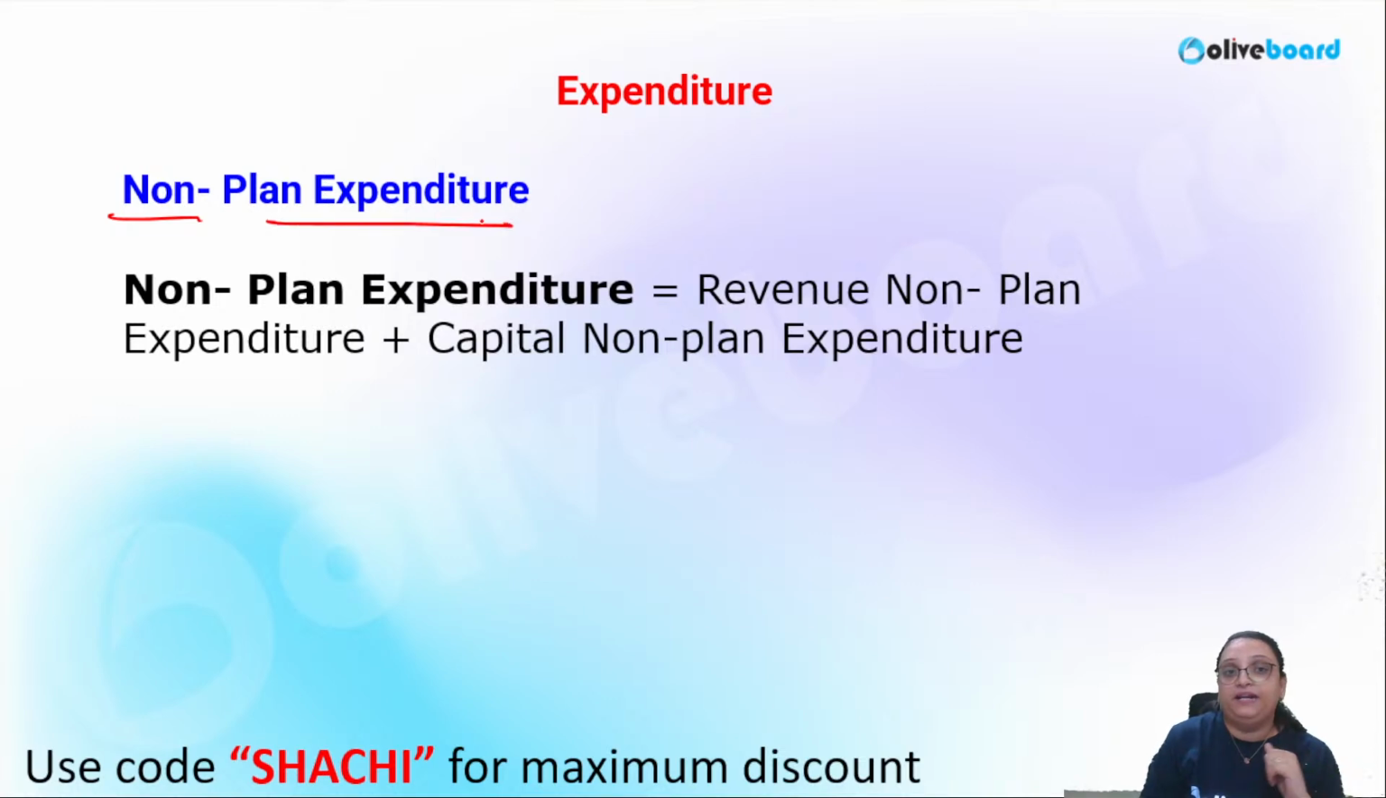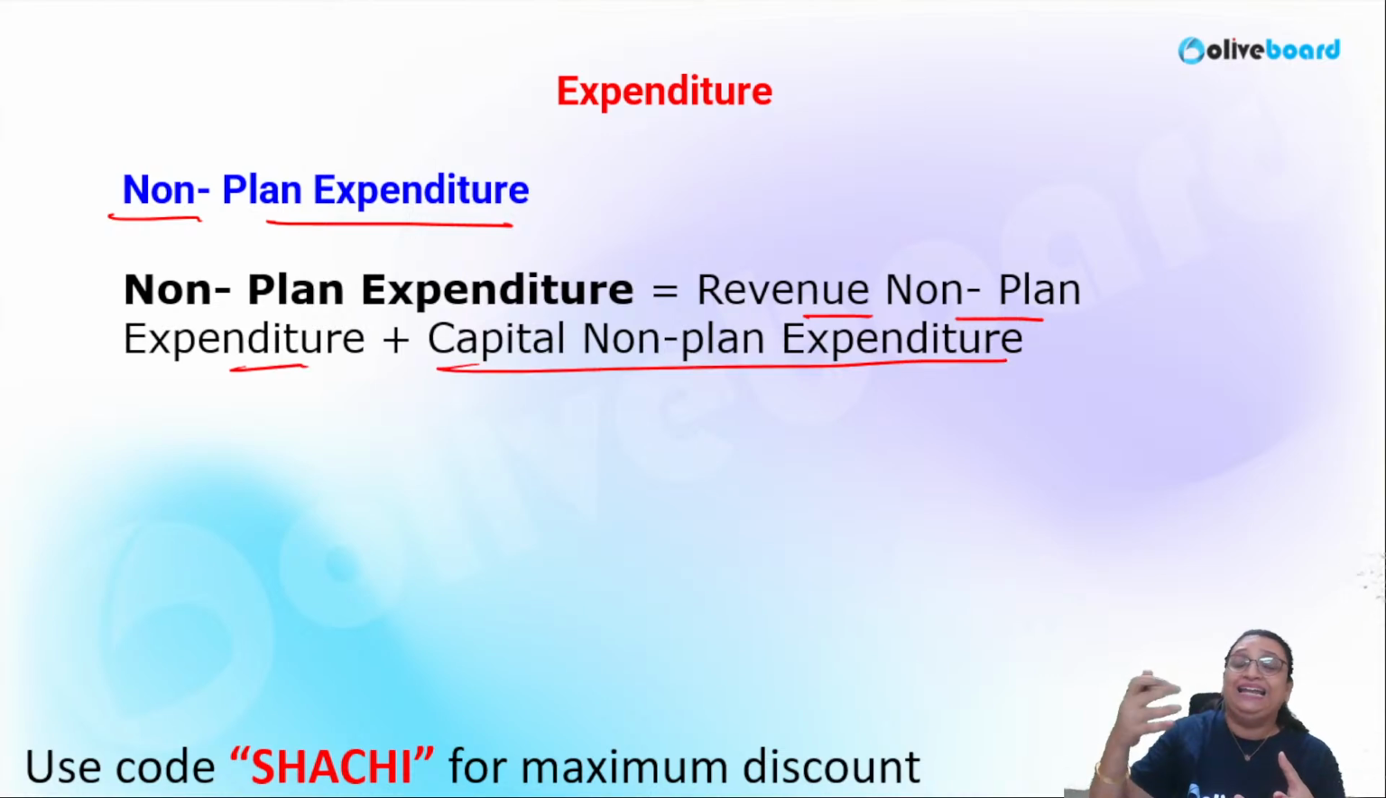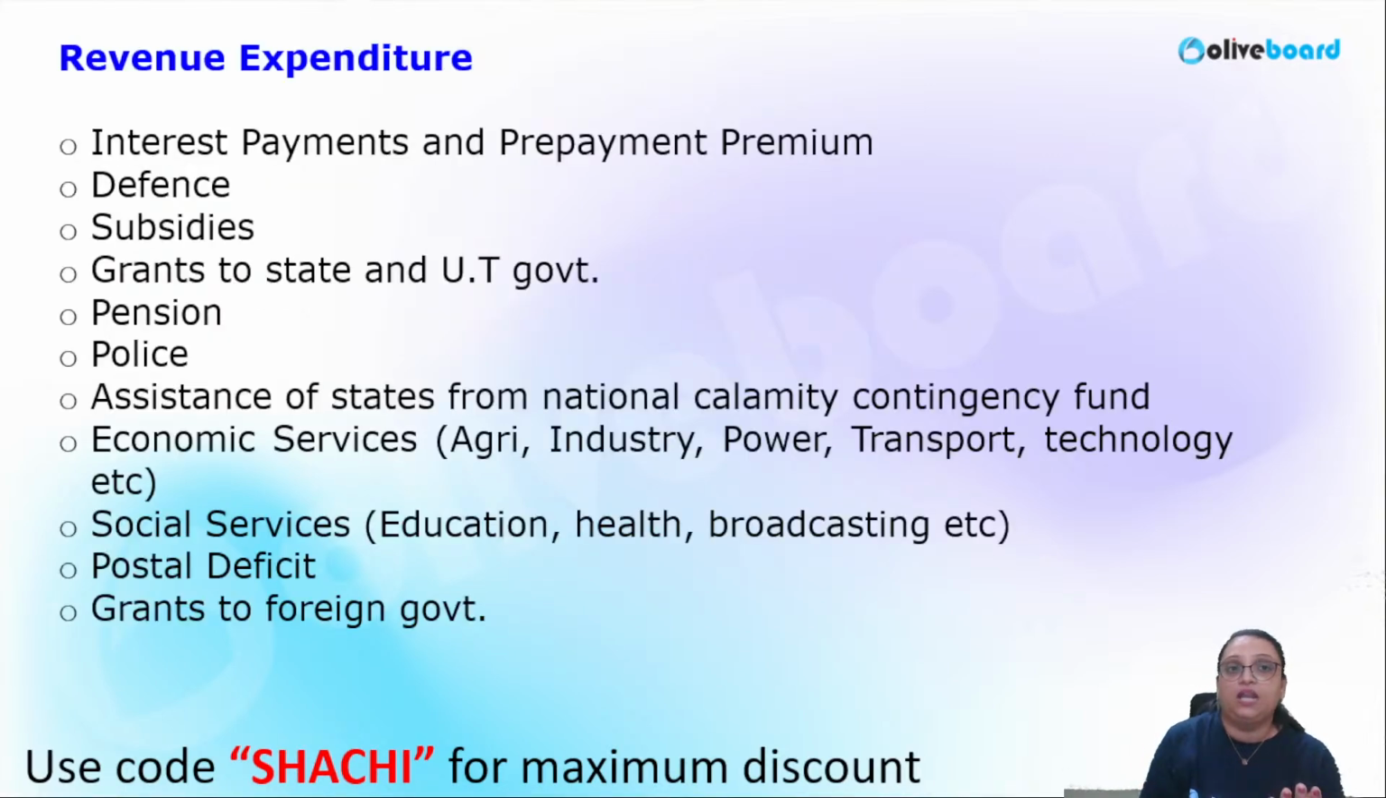Expenditure can be planned or non-planned. What is non-plan expenditure? Non-plan expenditure means revenue non-plan expenditure and capital non-plan expenditure. Non-plan is that which is not planned in advance. This non-plan expenditure again can be of the nature of revenue or capital. Now, what is revenue expenditure? Revenue expenditure means expenditure on a recurring basis. It does not create any asset or discharge any liability.